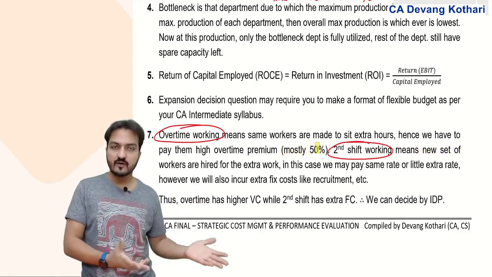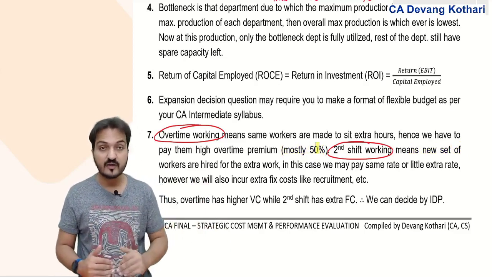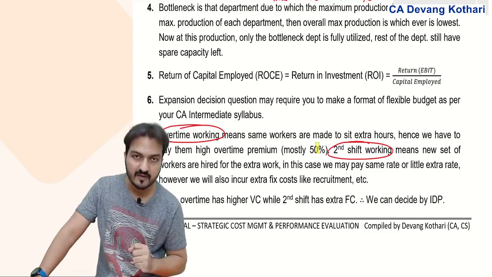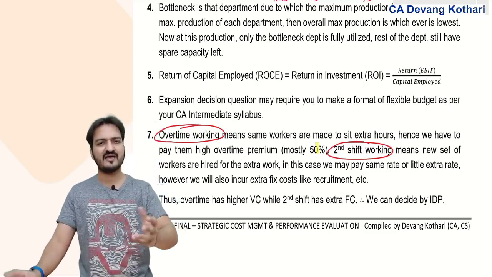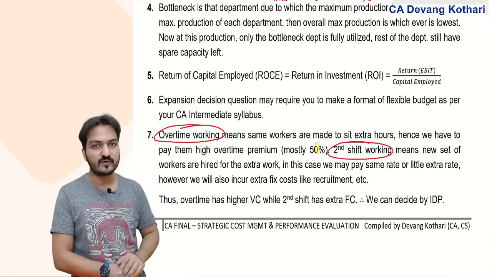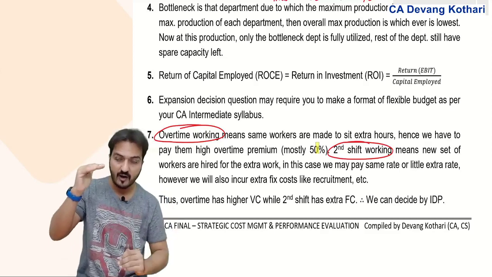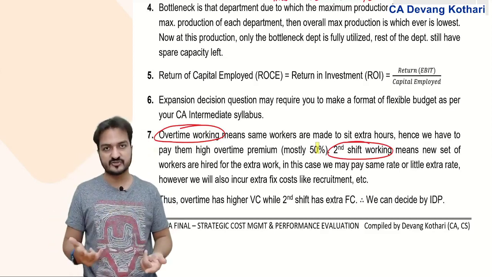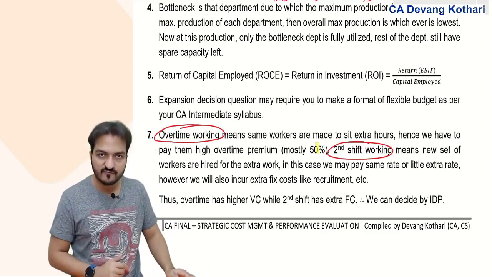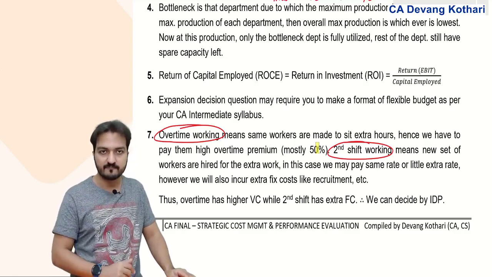Now these are new workers. They are coming in the evening only. If they are coming in the evening only, they are not sitting extra hours, so I don't need to pay them premium. Maybe I just need to pay them a little extra, like night shift allowance, but it will not be as much as the 50% overtime premium. If morning workers are made to sit extended hours, I need to pay them 50% extra. But for the evening hours, if I hire a fresh set of workers, I don't need to pay them so much premium.